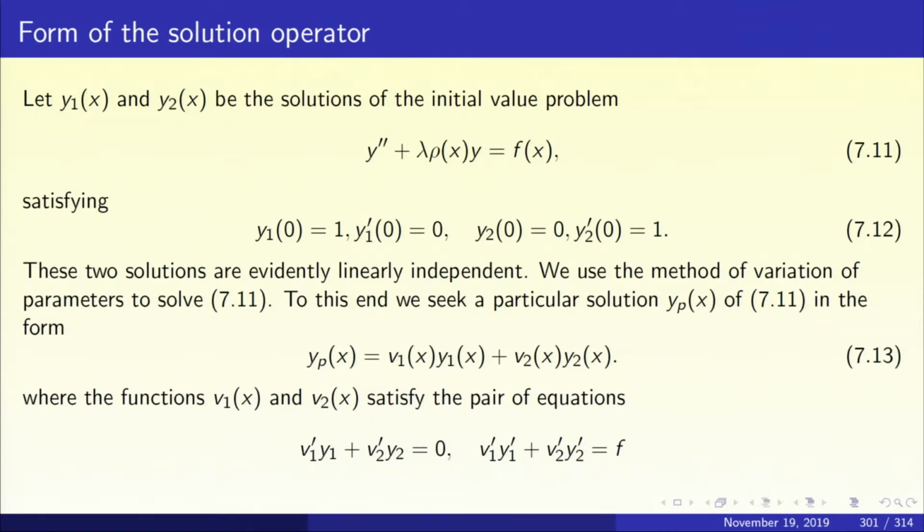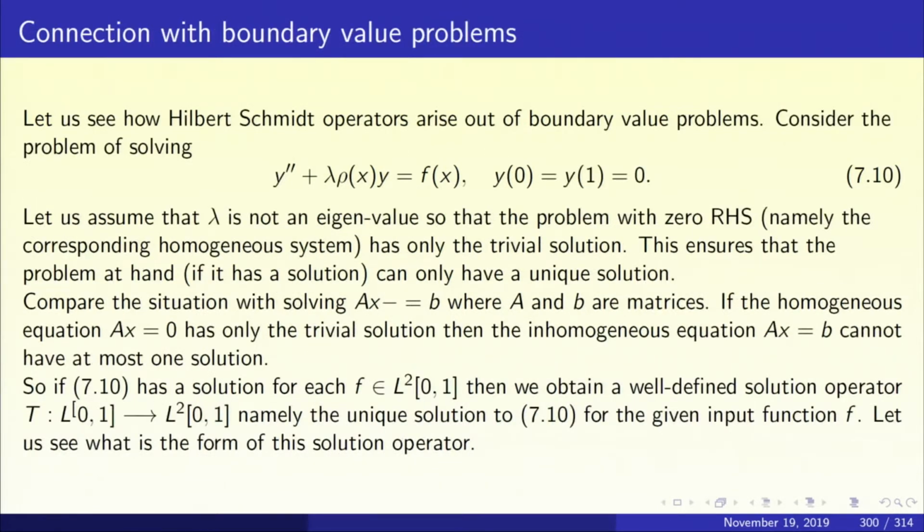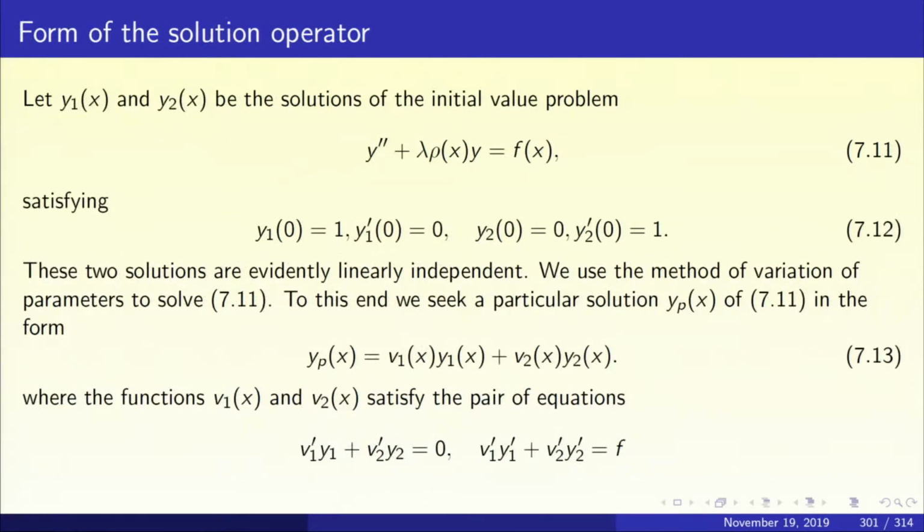The particular solution of 7.10 should be sought in the form yp of x equal to v1 of x y1 of x plus v2 of x y2 of x, equation 7.13, where the functions v1 and v2 satisfy the pair of equations v1 prime y1 plus v2 prime y2 equal to 0, and v1 prime y1 prime plus v2 prime y2 prime equal to f.